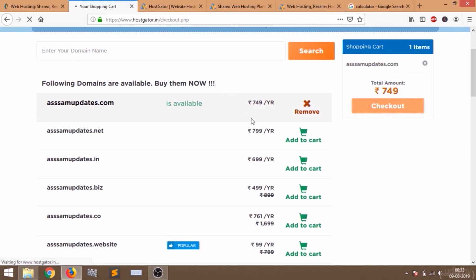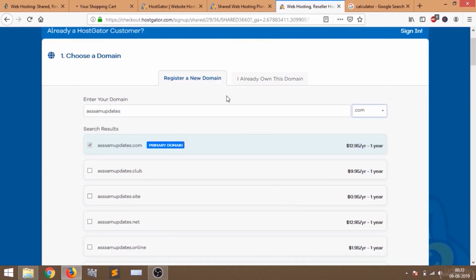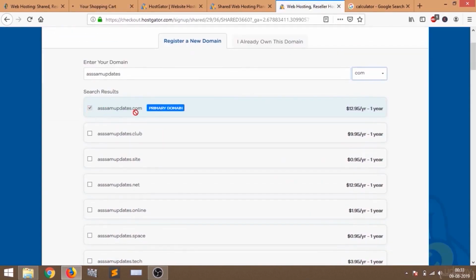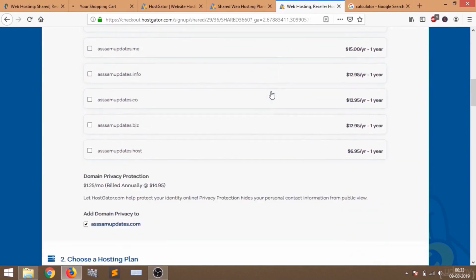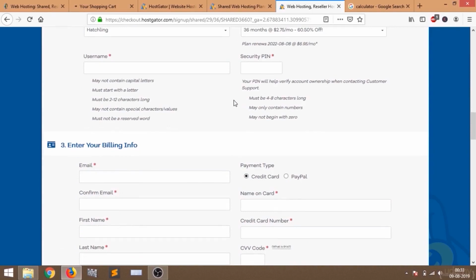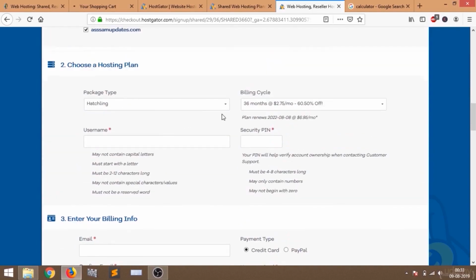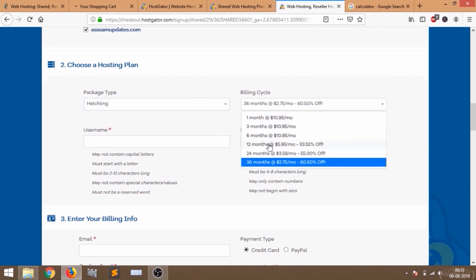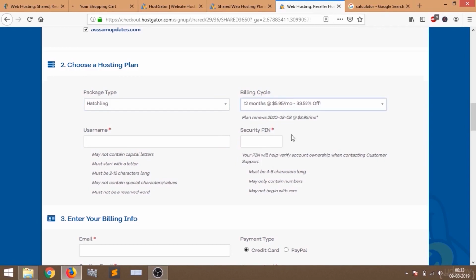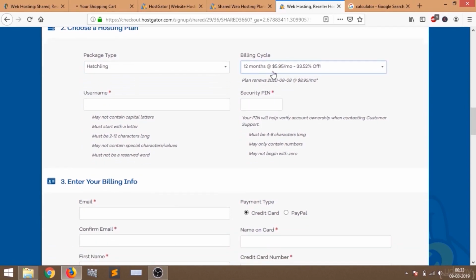Just like this, if you're not an Indian, what you have to do is just tick this domain, then fill up all the forms. Package type: which plan are you going to buy? Either Hustling, Baby or Business. I will select Hustling and I want to take the hosting for 12 months. If I take the hosting for 12 months, I have to pay $5.95 per month.